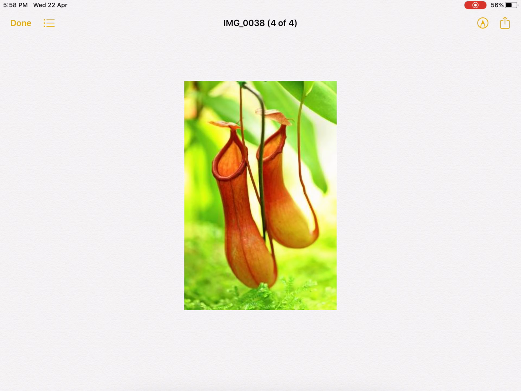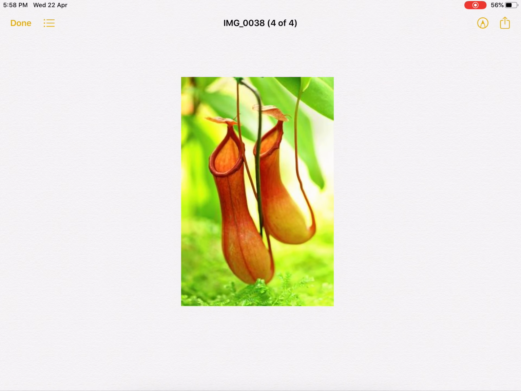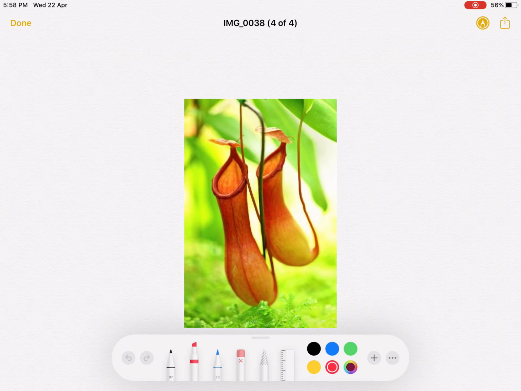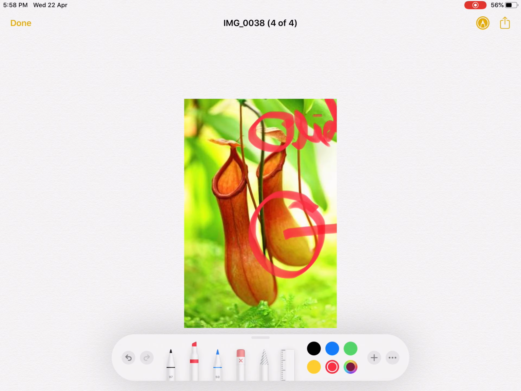Look at this figure. This is a pitcher-like or jug-like structure. This part is the pitcher-like structure, and this part is the lid.